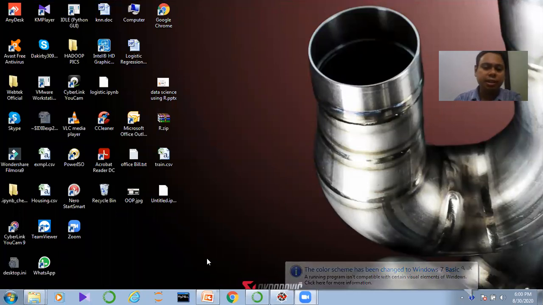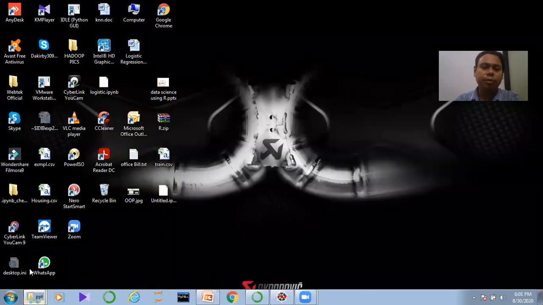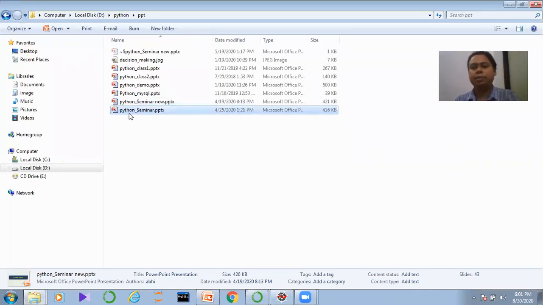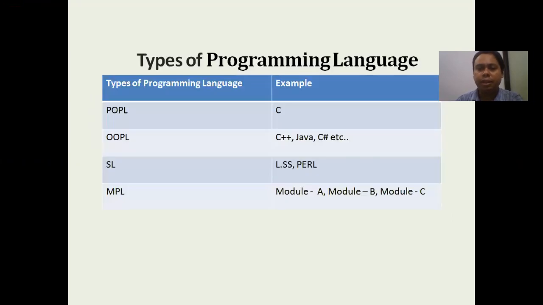So if anyone is asking us what is Python, what will be our answer? Python is a normal programming language. This programming language is used to build different kinds of applications, from artificial intelligence to machine learning, from big data, any kind of application can be developed and designed with Python. Not only this, nowadays in cloud-based platforms like AWS and Microsoft Azure, they are also using Python frequently.